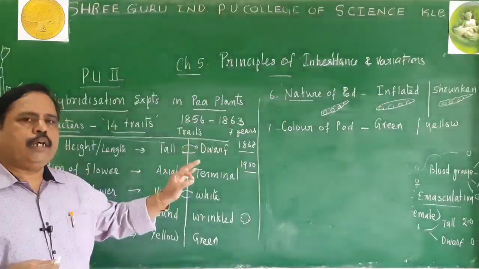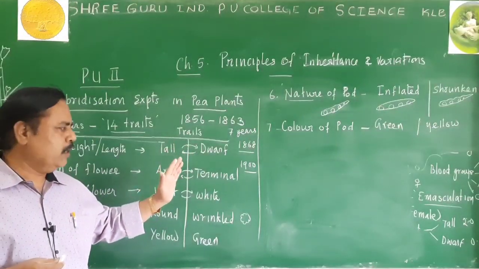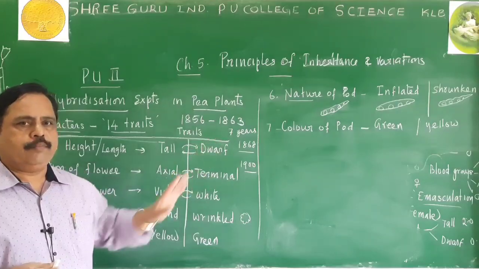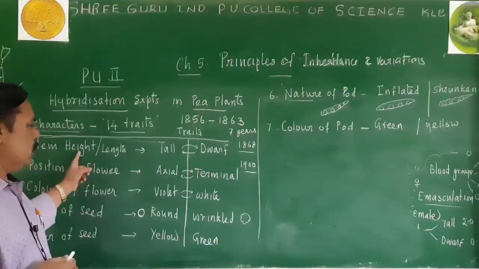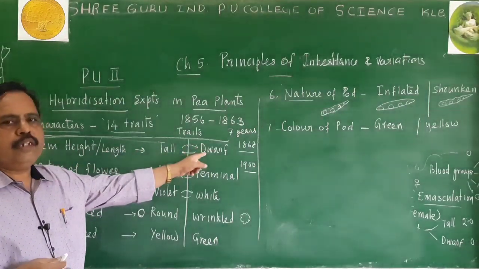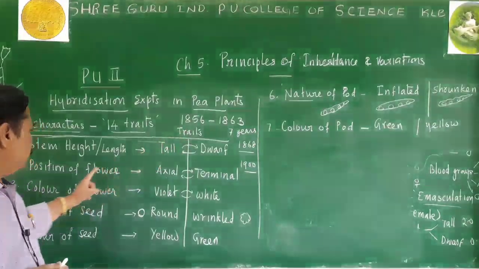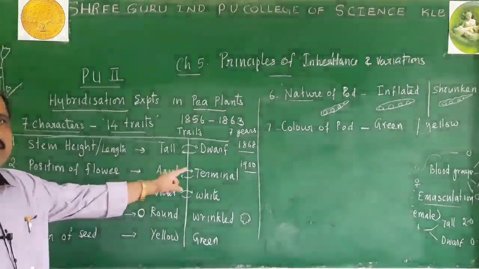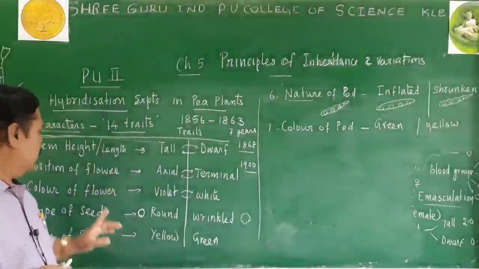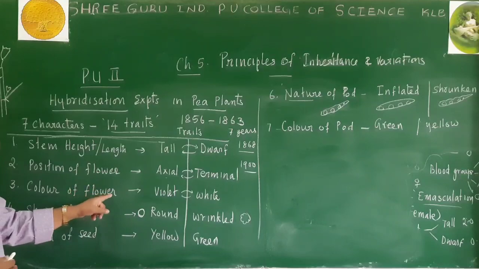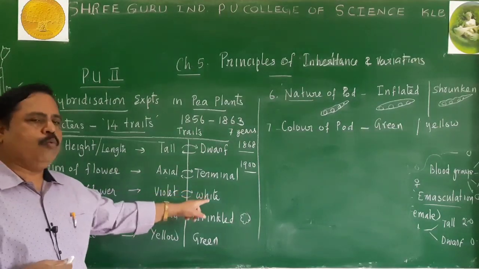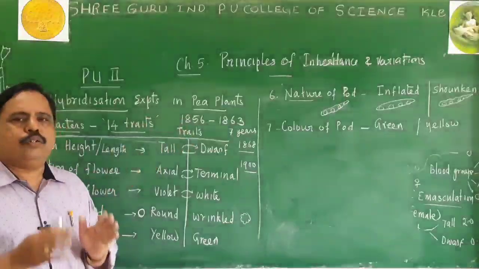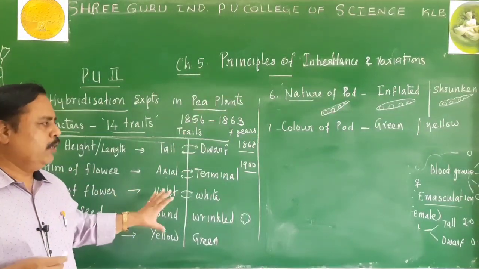You must recall the difference between character and trait. Height is the character, whereas tall and dwarfness are the traits. Position of the flower is the character, whereas axial and terminal are the traits. Color of the flower is the character, whereas violet and white are the traits. So trait and character we have to remember.